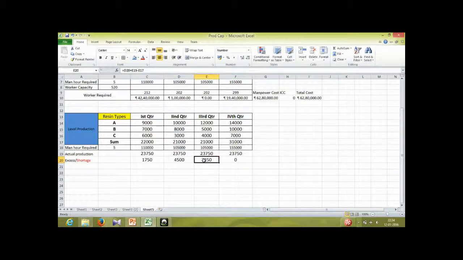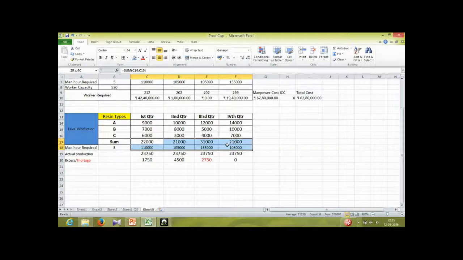We can see that whatever excess was available after the third quarter was used in the fourth quarter, because in the fourth quarter the requirement was well above the average level, but since we had some excess quantity, we were able to meet the requirement. Otherwise, if it had happened like 31 in the third quarter and 21 in the fourth quarter, then definitely we would have fallen short of quantity in this particular quarter. Like if you see, if I put it, then definitely we are getting a shortage, and if it's 21, now also the average will be the same.